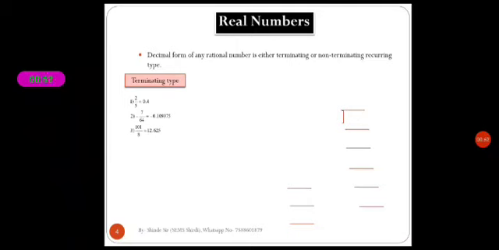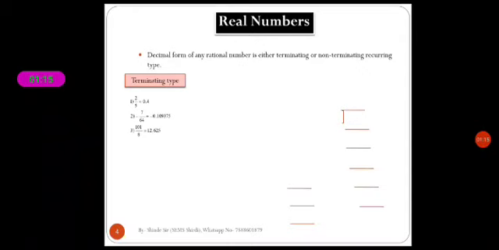Here the division has an end, means we get the remainder 0. That's why it is terminating type. In the second example, minus 7 by 64, the terminating decimal form is minus 0.109375.